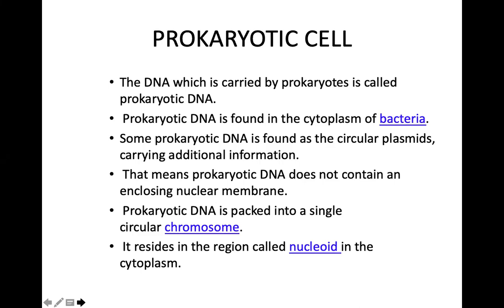The DNA which is carried by the prokaryotes is called prokaryotic DNA. It is found in the cytoplasm of the bacteria. Prokaryotic DNA is found as circular plasmids. The prokaryotic DNA does not contain a nuclear membrane around it. It is packed into a single circular chromosome. It resides in the region called the nucleoid in the cytoplasm.